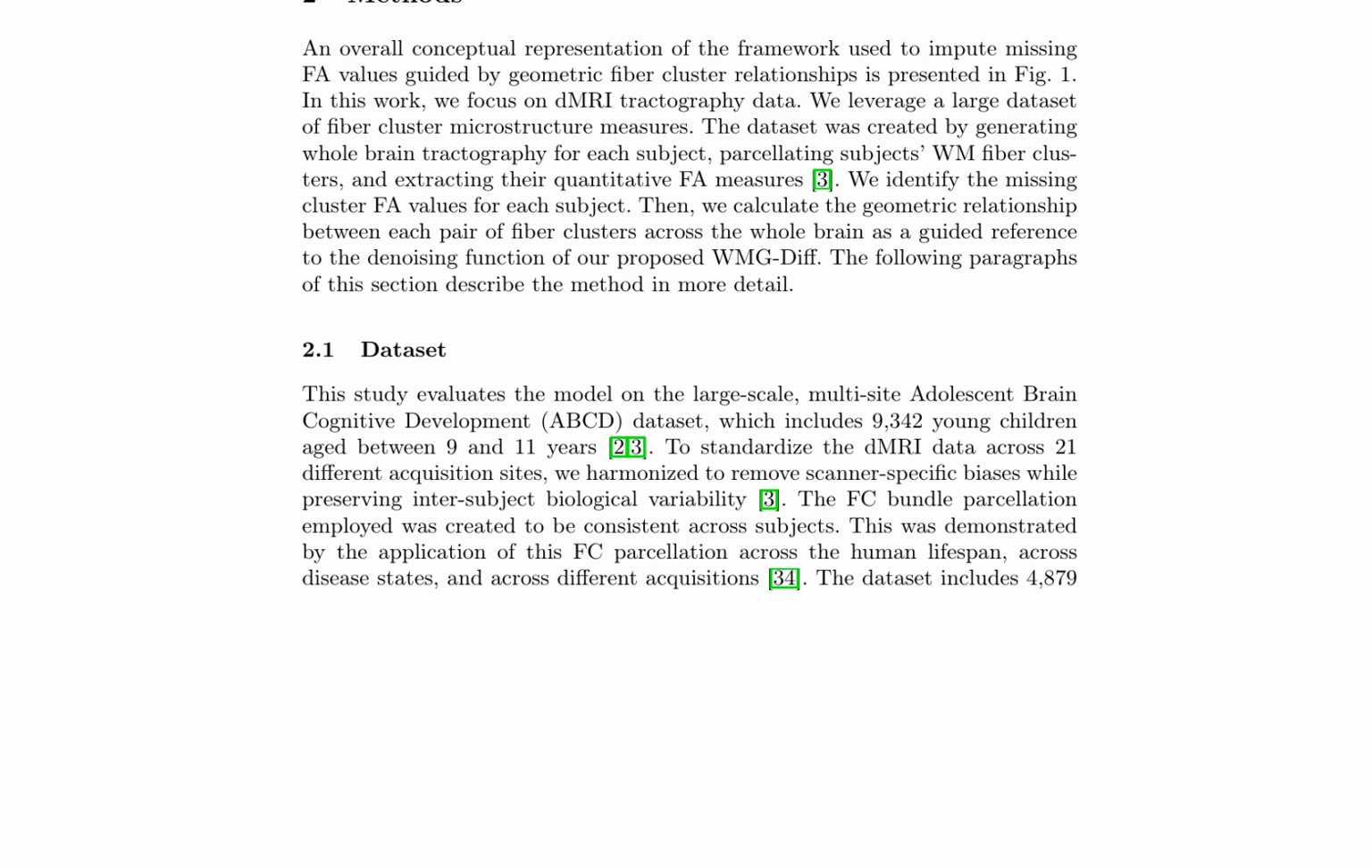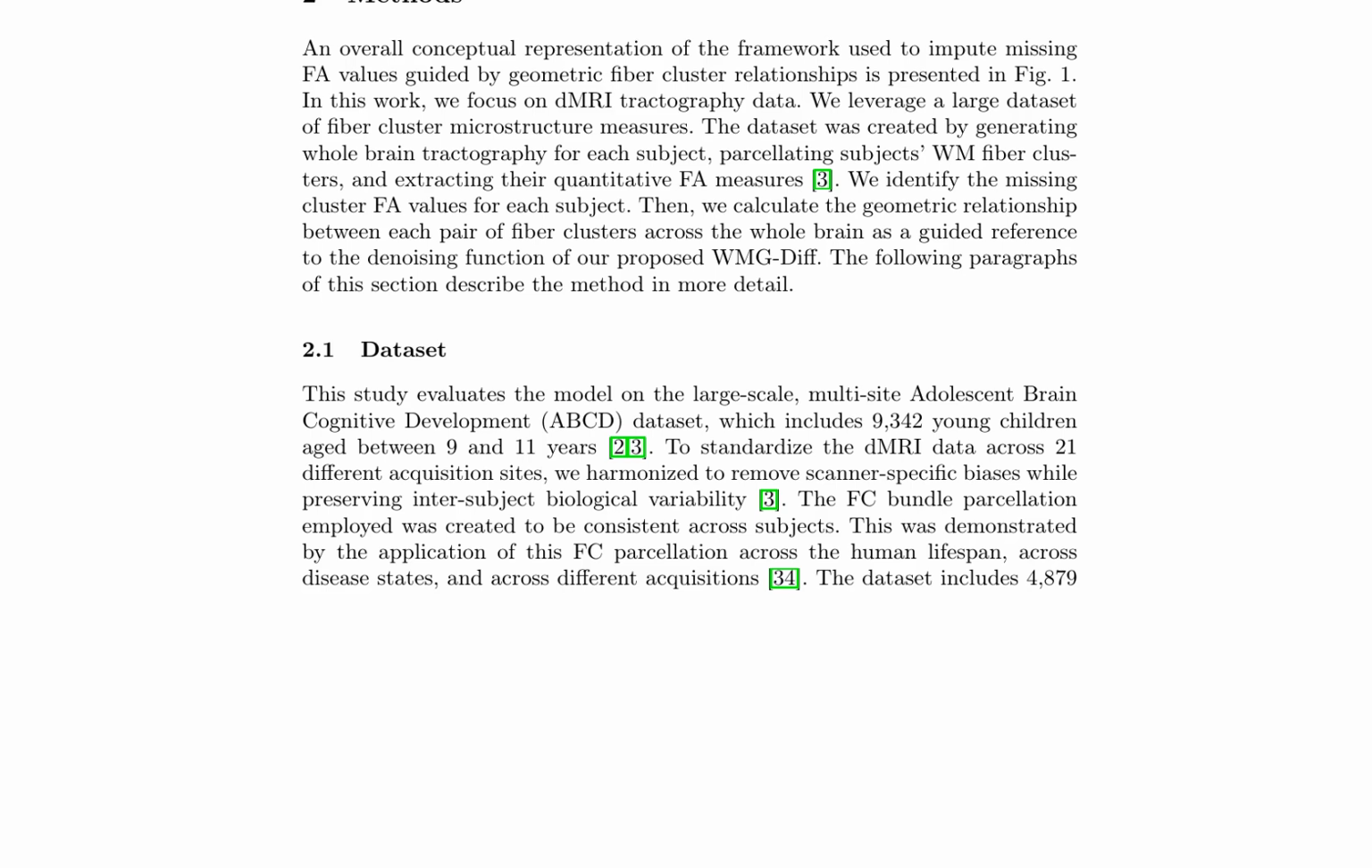The framework used to impute missing fractional anisotropy values guided by geometric fiber cluster relationships is presented in Figure 1. The study utilizes a large dataset of fiber cluster microstructure measures, created by generating whole brain tractography for each subject, parcellating subjects' WM fiber clusters, and extracting their quantitative FA measures. The geometric relationship between each pair of fiber clusters across the whole brain is calculated as a guided reference to the denoising function of WMG-Diff.